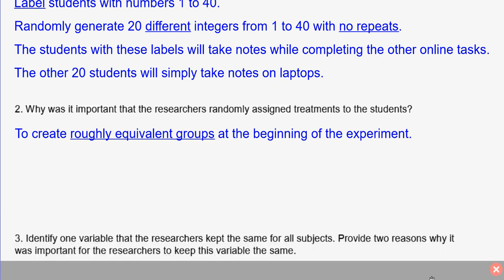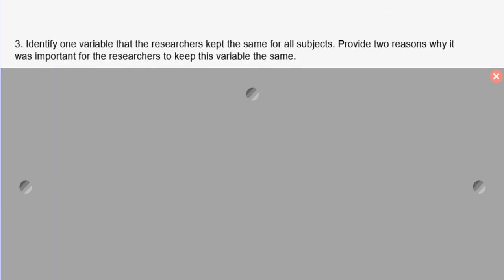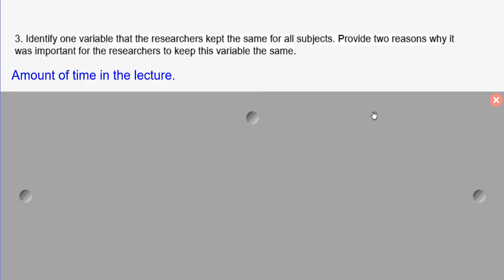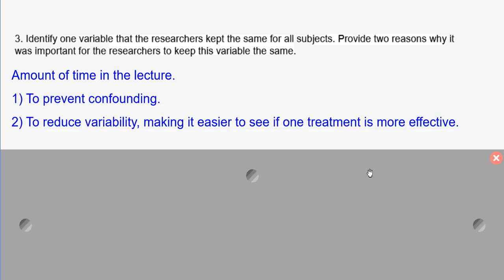Your third question here says identify one variable that they kept the same for all the subjects and then provide 2 reasons why it's important. Well, one variable that they kept the same was the amount of time in the lecture. And why are they doing this? Well, they're trying to prevent confounding variables. And we're also trying to reduce variability, making it easier to see if one treatment is more effective than the other.